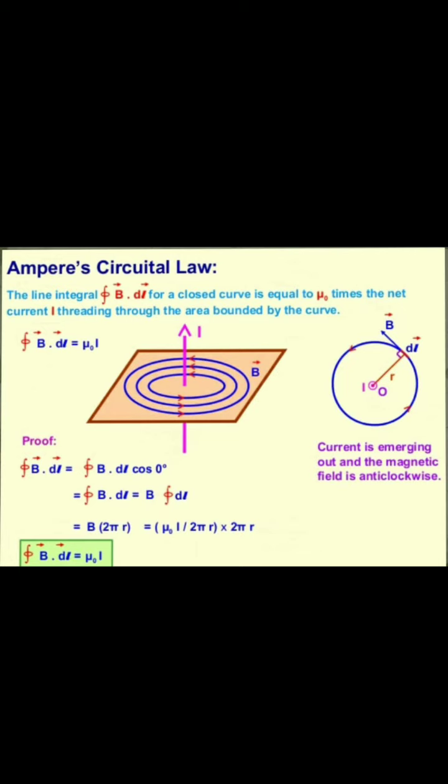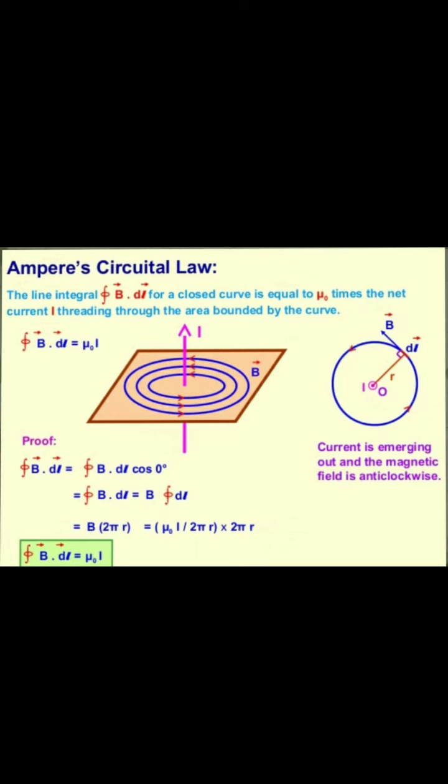To evaluate the line integral of the magnetic field B along the circle, we consider a small current element dl along the circle, and at every point on the circle, both B and dl are tangential to the circle, so the angle between them is 0.